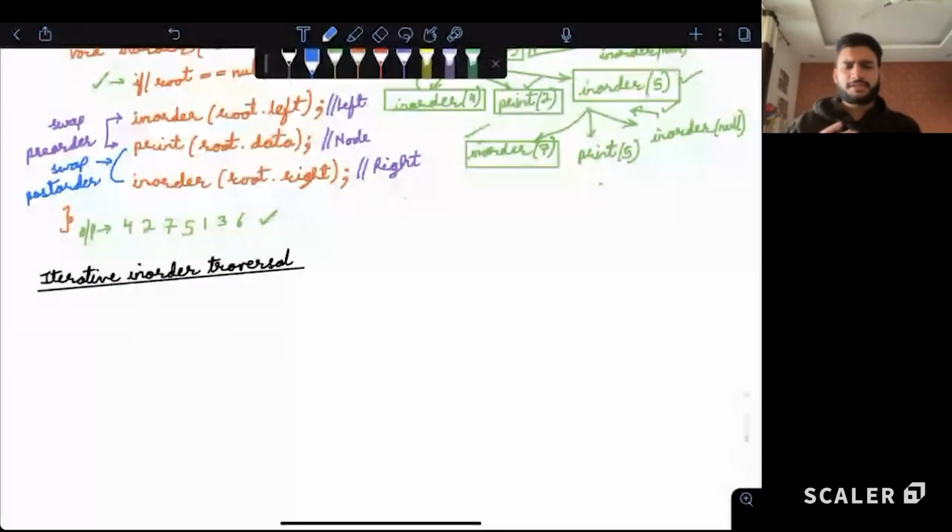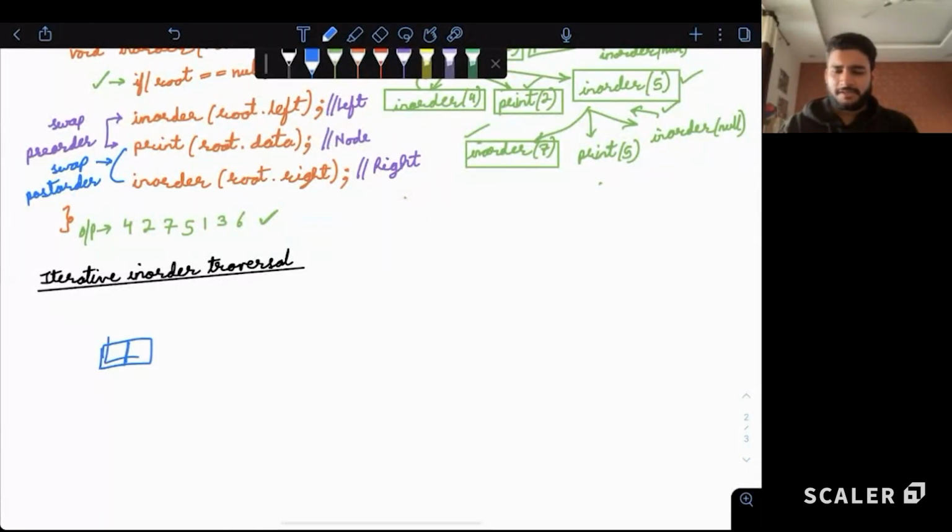Guys, do we all know what a stack is? Last in first out structure. Like a stack of plates. When we go to a marriage, we see some plates. When we go to eat food, we just pick up the top plate. In case someone wants to put more plates, that person puts more plates on top. Similarly, in our school days, when we used to get our notebooks checked, we went to the teacher's desk and placed a notebook.